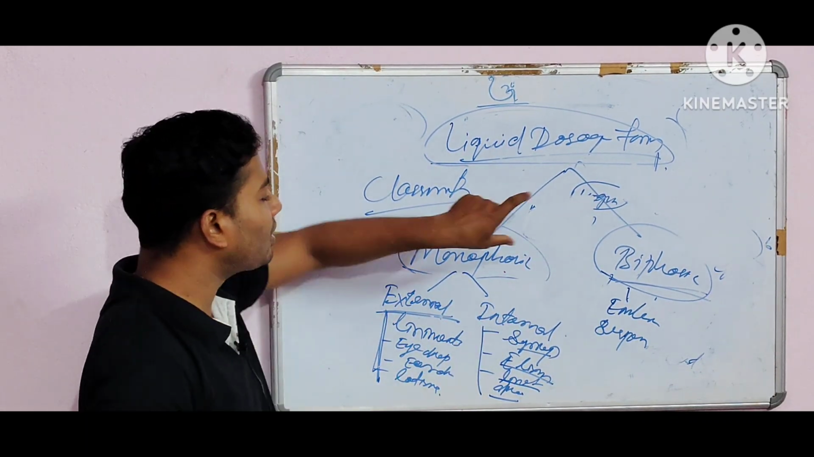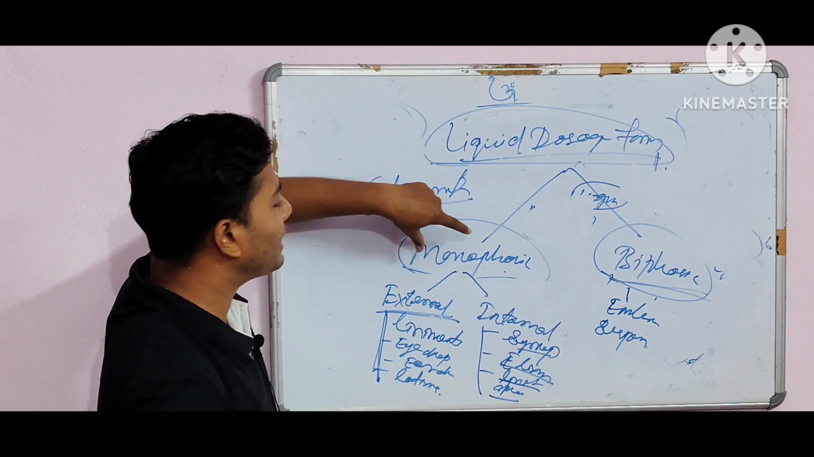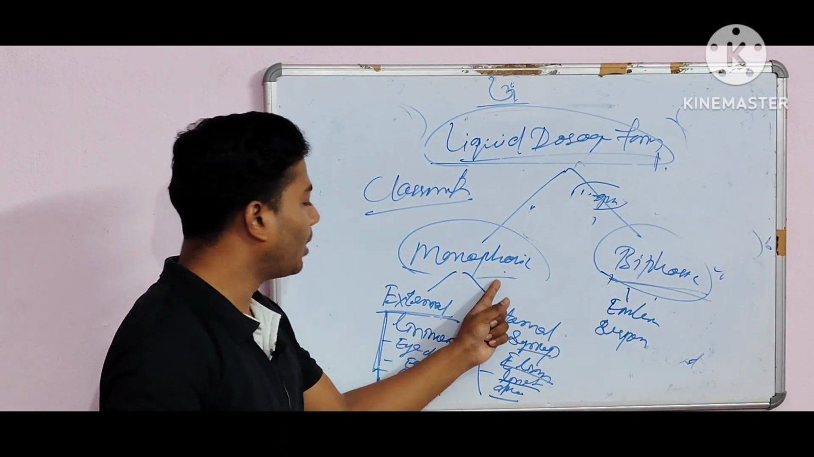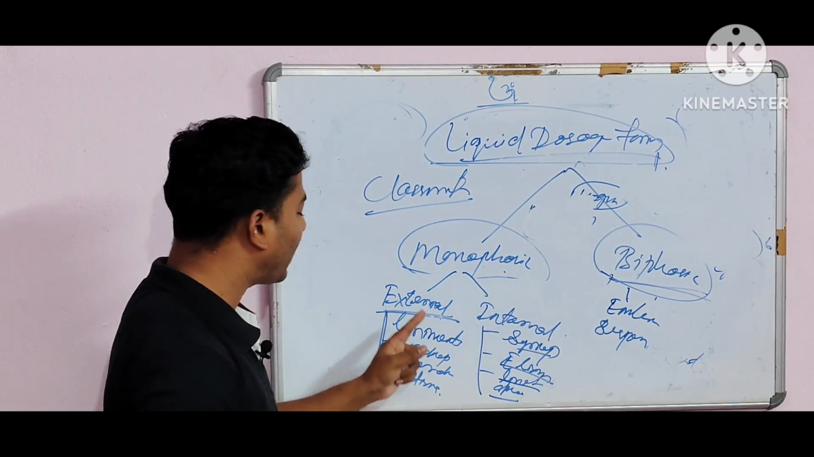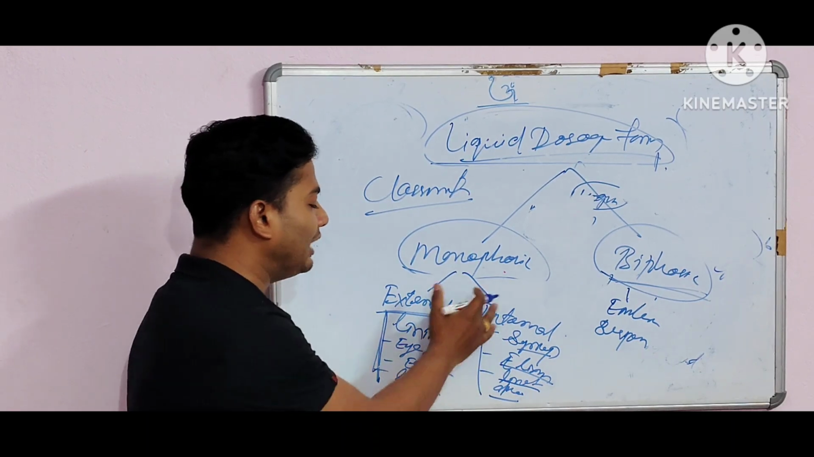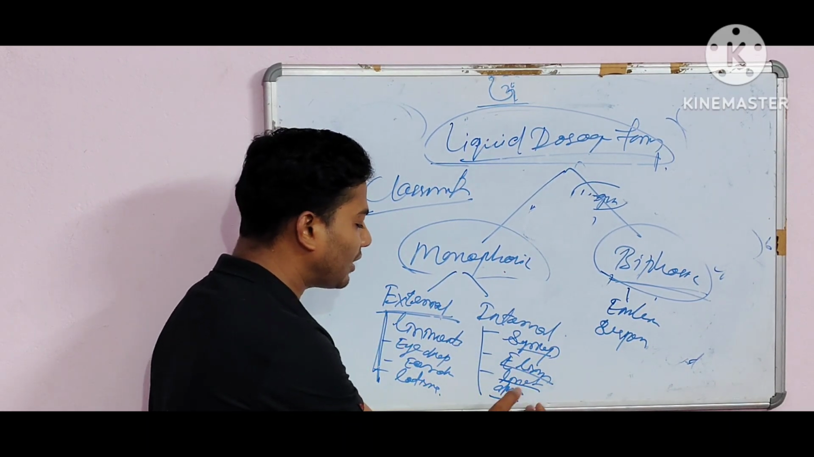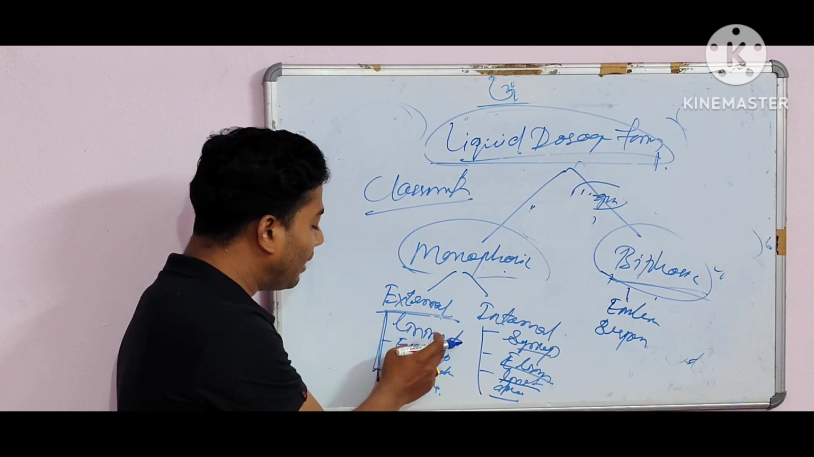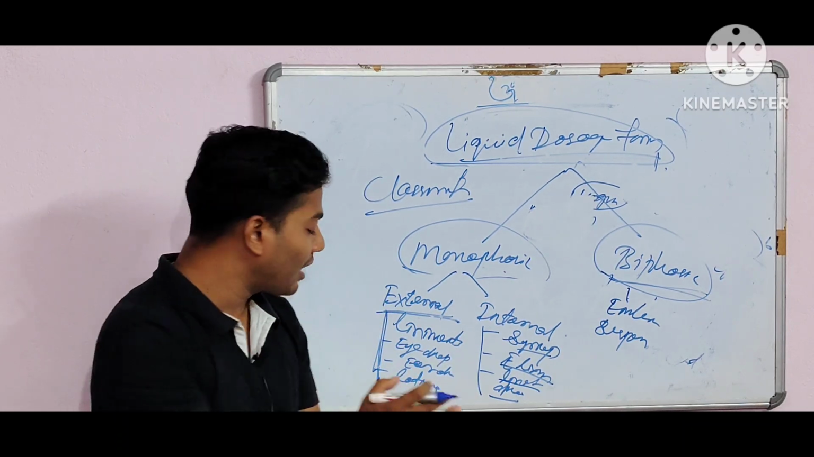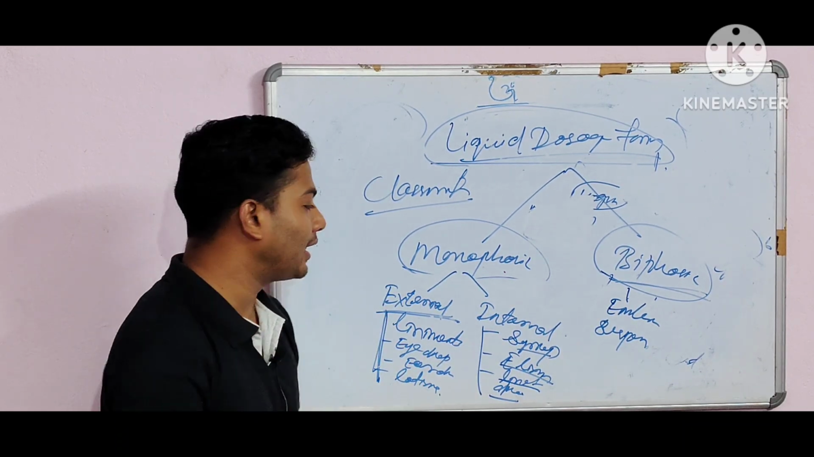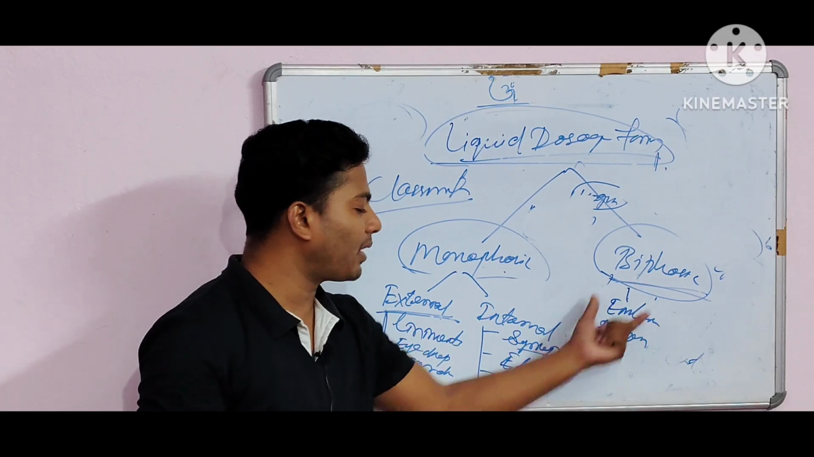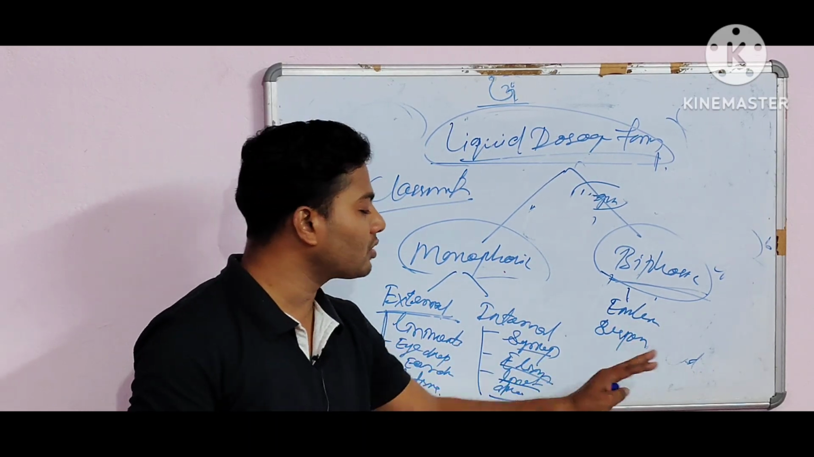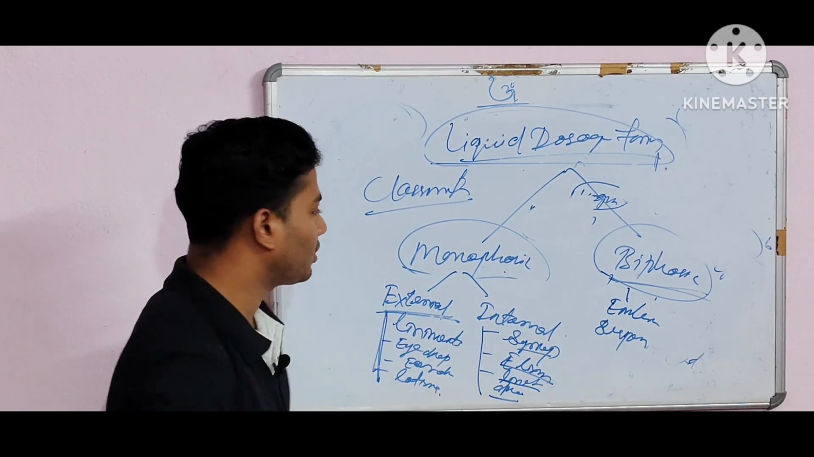Again, I am repeating that part. The classification is of two types: monophasic and biphasic. The monophasic is again divided into two types, external and internal. In internal, syrup, elixir, linctus and drops. In external, liniments, eye drops, ear drops and lotions. But the biphasic is represented by two: emulsions and suspensions. Clear?